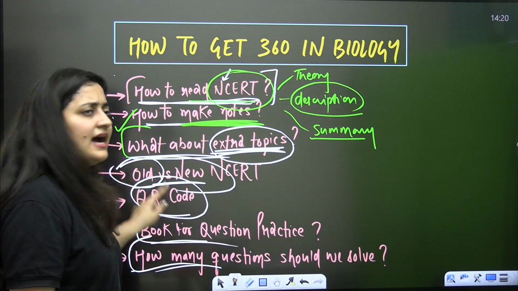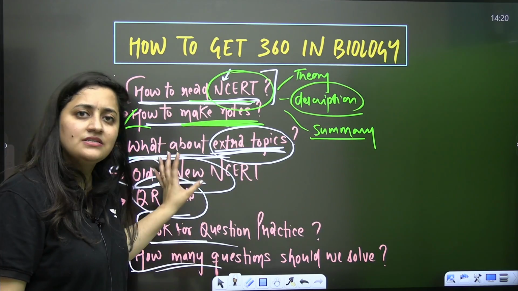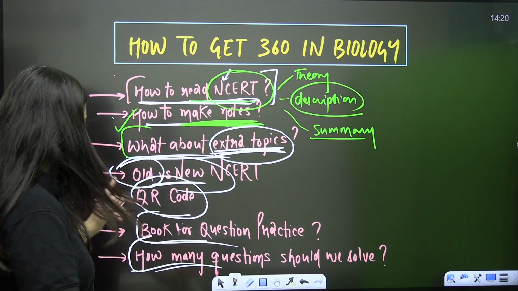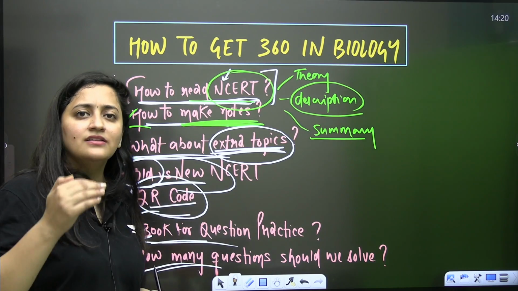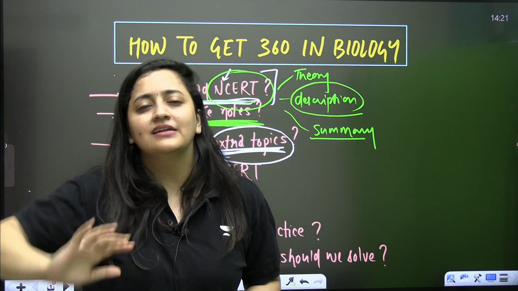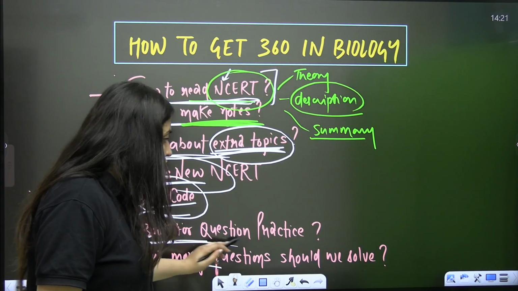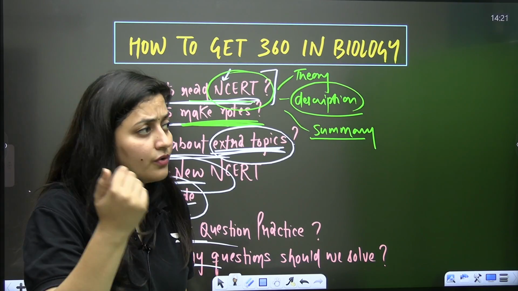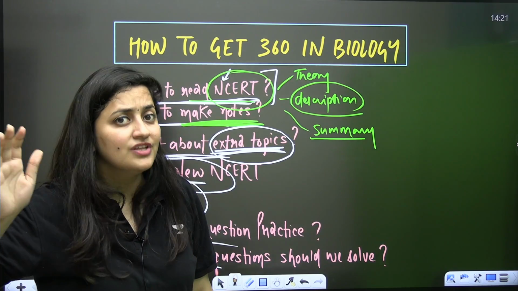If you have the old NCERT, then skip the deleted topics and then revise everything from the old NCERT. When it comes to the QR code and the question practice, bache, in the month of January, you should think about it. Then you should start practicing those questions. For the question practice book, you can go for anything. You can go for the MTG Fingertips. You can go for the Disha publication.